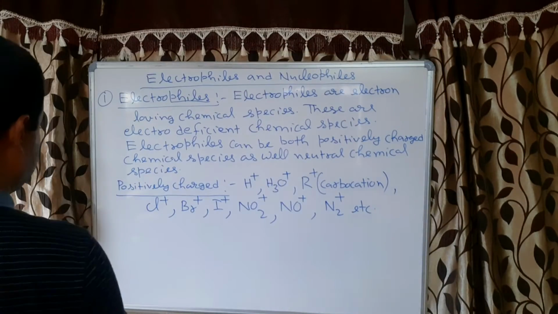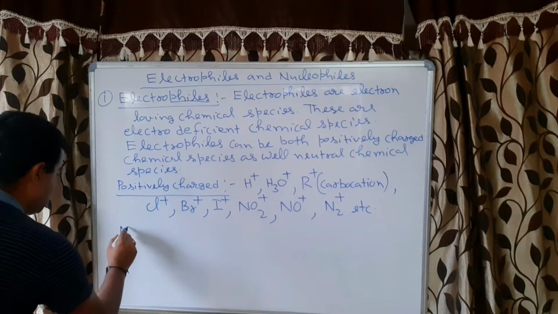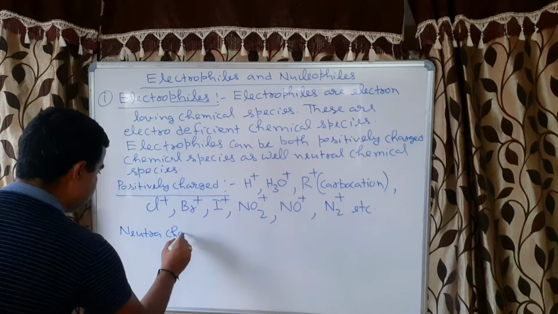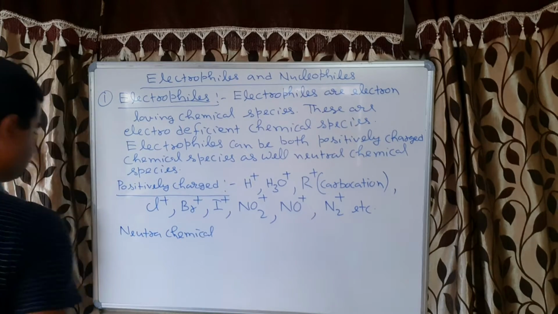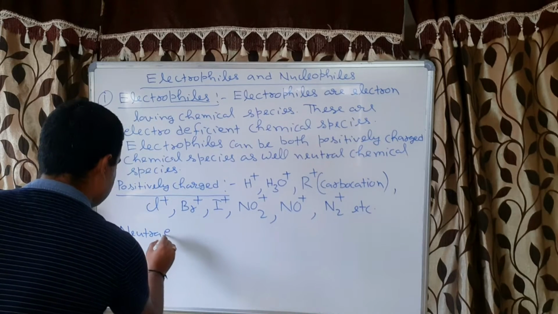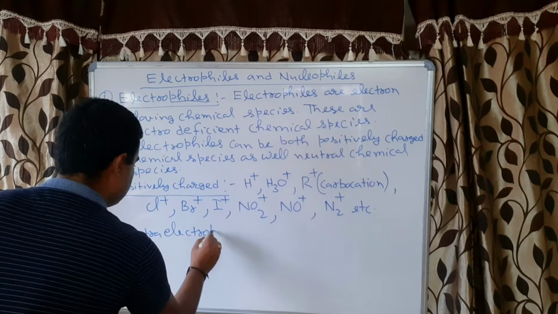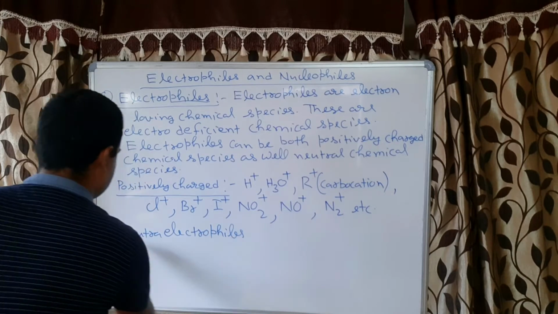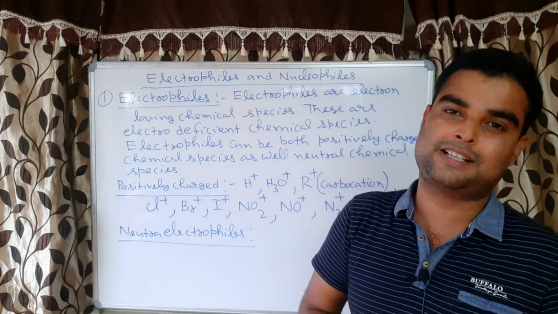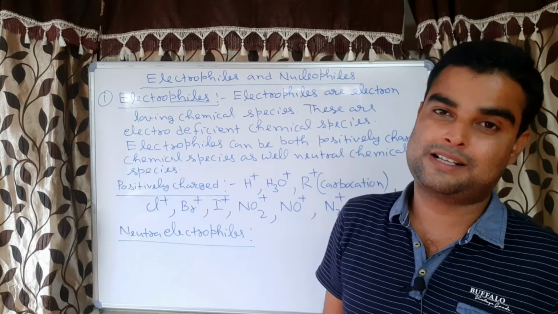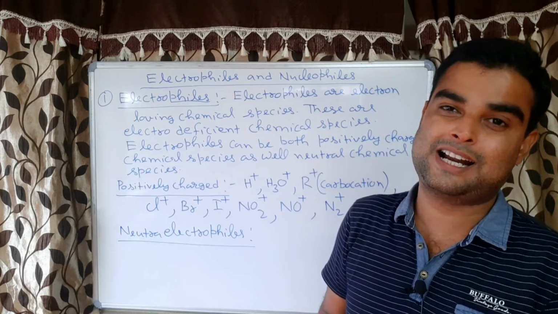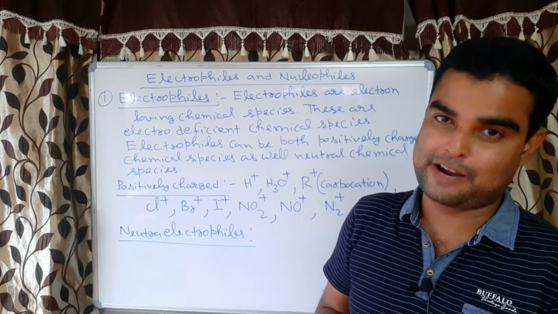Now come to the neutral chemical species or neutral electrophiles, correct or not? Now here I will tell you how to identify these are electrophiles. Simple, very simple thing. You have to check here whether they are electron deficient or not. How to check? I will tell you.